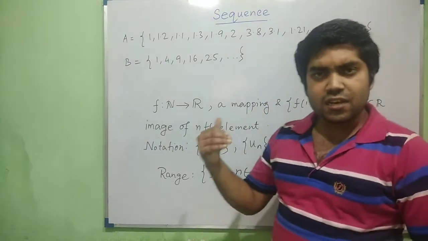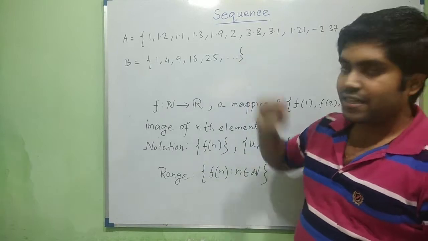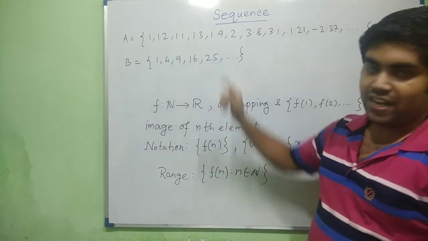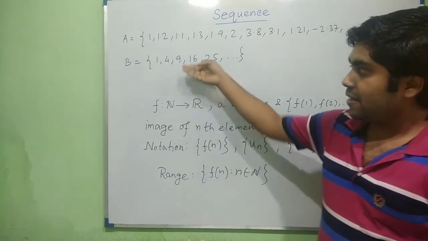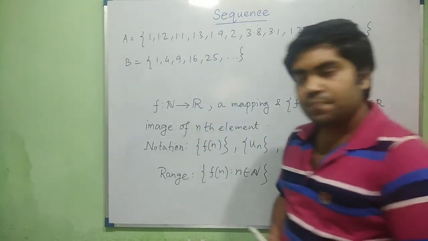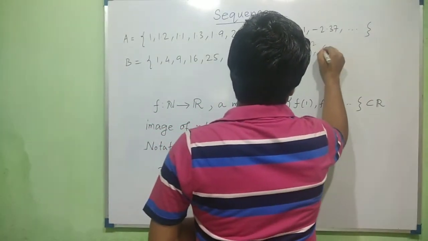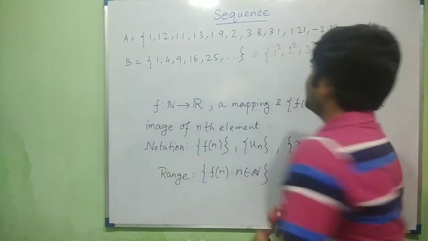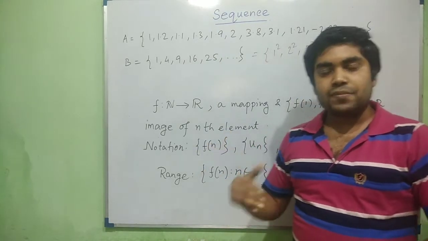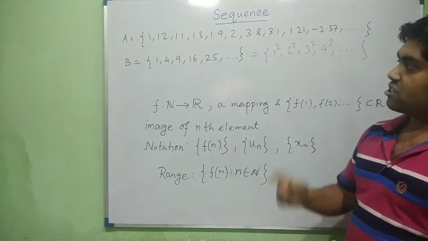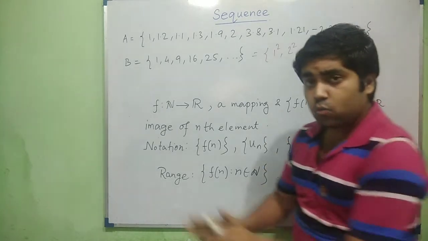But similarly, if we consider set B, where the elements are 1, 4, 9, 16, 25, all those are real numbers, but we can say that they are in a particular rhythm. What is the rhythm? We can see that these elements are 1 square, 2 square, 3 square, 4 square, and so on. So set B is a collection of the squares of all positive integers. So we can define it with a particular rhythm.